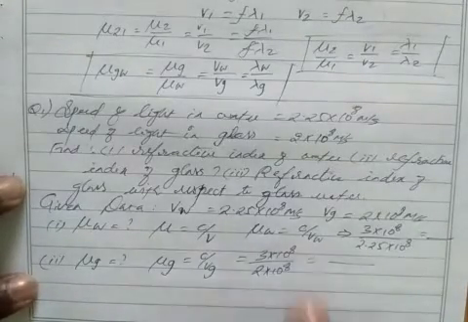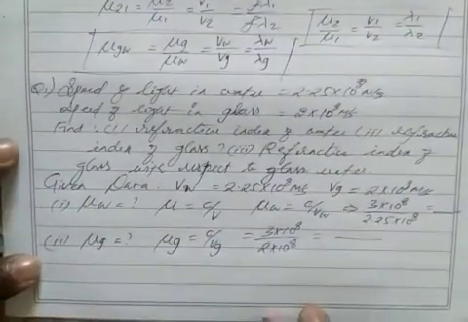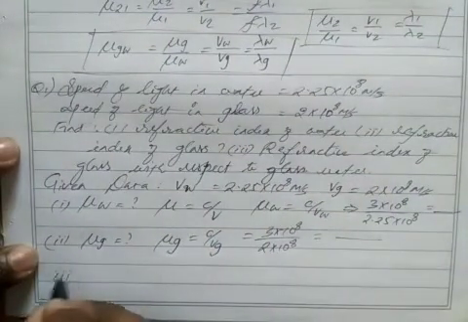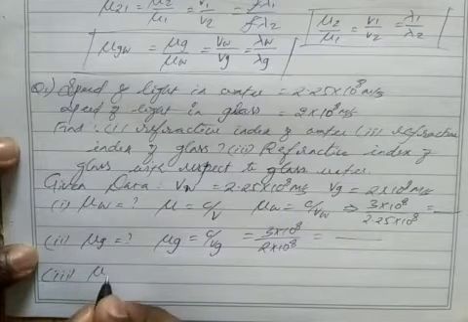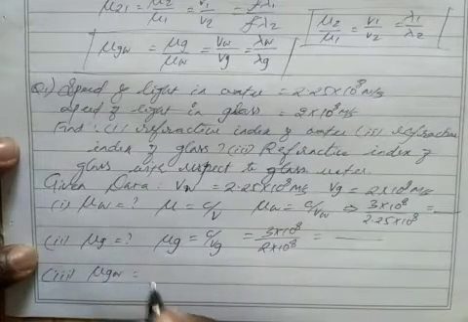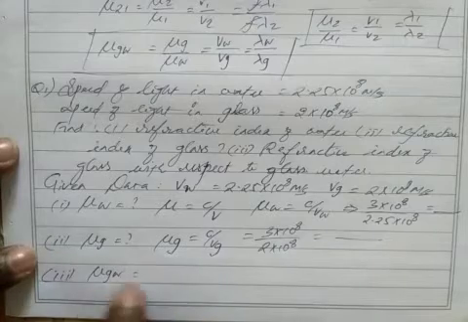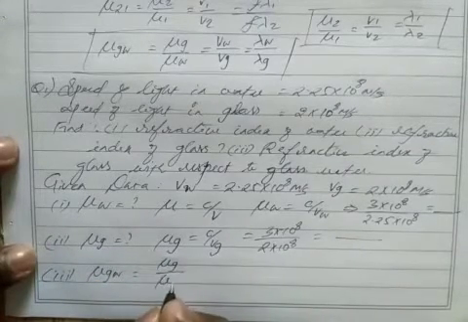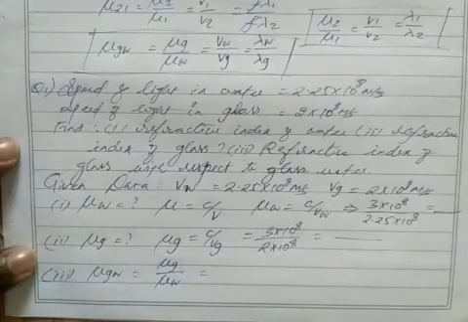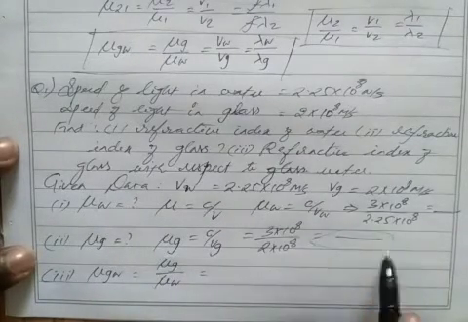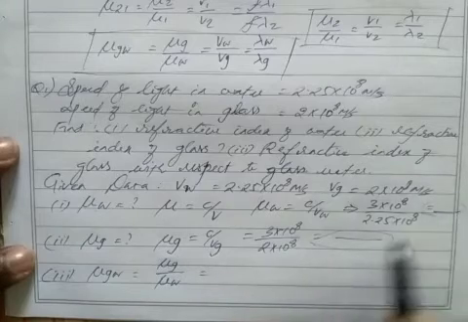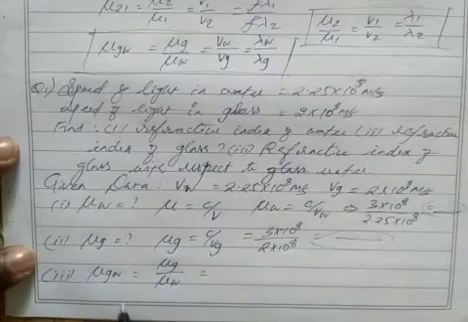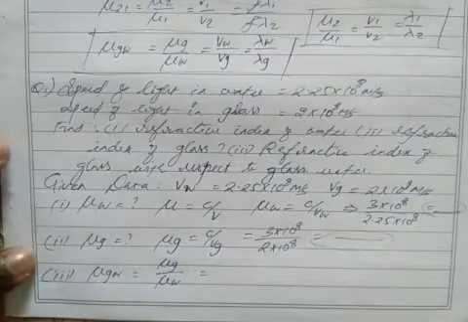Then next one, refractive index of glass with respect to water. So how to write the formula? Refractive index of glass with respect to water. Correct? So we can write this formula as refractive index of glass with respect to refractive index of water. Here you will get the refractive index of glass, here you got the refractive index of water. By dividing these two, you will get the refractive index of glass with respect to water. Okay, solve this problem.